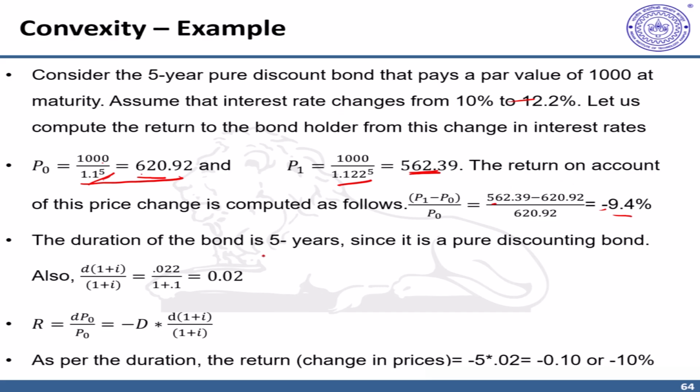Let us use our duration measure to predict this change. So our duration was 5 and the percentage change in 1 plus I is 0.02. So we can calculate 5 into this percentage change of 0.02 to get an overall change of 10%. Now notice this change predicted by duration is rather higher in magnitude than this actual change. This difference is basically on account of the convexity of the change in price, for which we need to do the convexity correction.